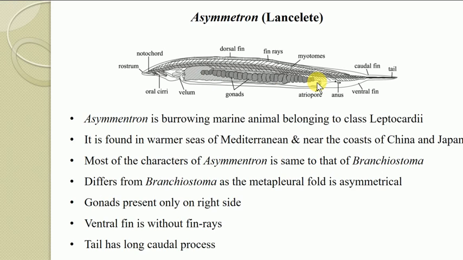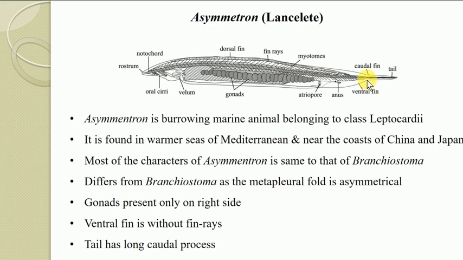While in case of Branchiostoma, so called amphioxus, the gonads are present on both sides, right as well as left. But here in case of Asymmetron, the gonads are only present on the right side and left side gonads are absent. The ventral fin is without fin rays. So here this ventral fin is not provided with any kind of fin rays. So these are the three distinguishing characters by which they differ from Branchiostoma.